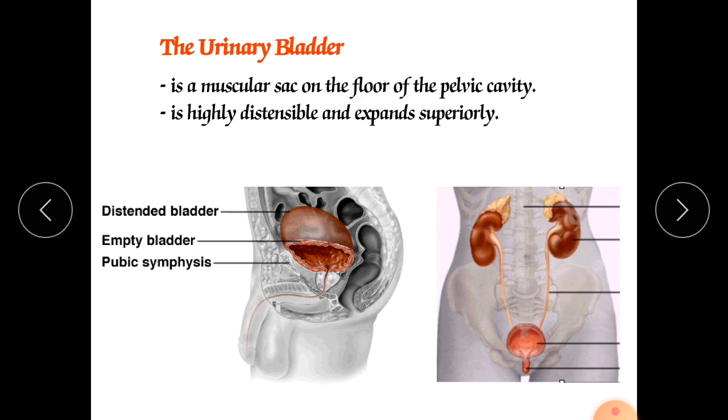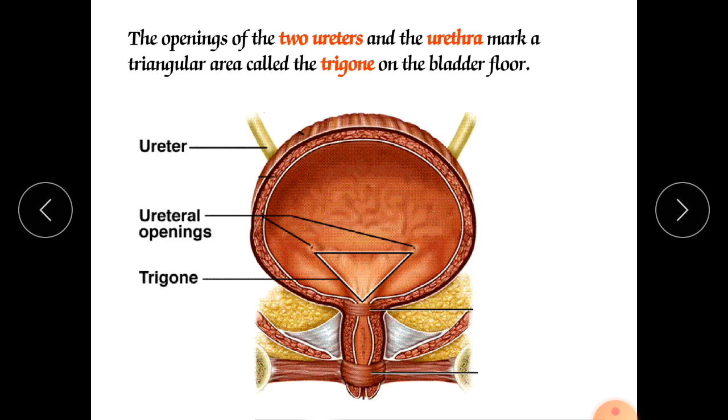They are the voluntary centers for removal of urine, composed of skeletal muscles, and are a modification of the deep muscle of the perineum. So in this fashion, the urinary bladder has a great role in the release of urine from our body.